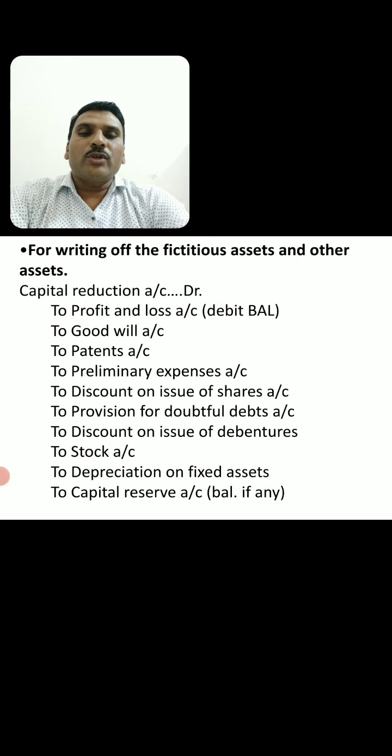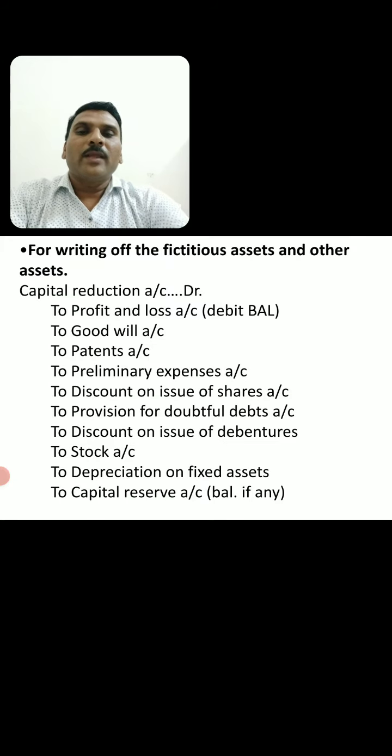If there is any discount on issue of shares, provision for doubtful debts, discount on issue of debentures, any revaluation, increase or decrease in the value of stock, and depreciation on fixed assets, all such fictitious assets and accumulated losses are to be paid first. So here all the dues are settled first. After writing off all the accumulated losses and the other fictitious assets, if any balance remains, such balance is transferred to capital reserve account.